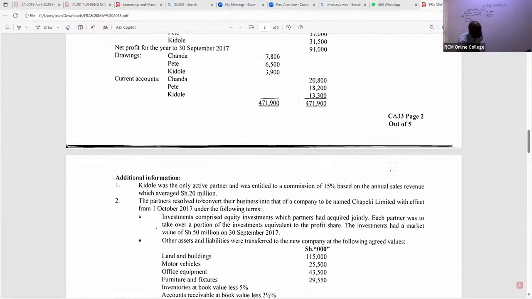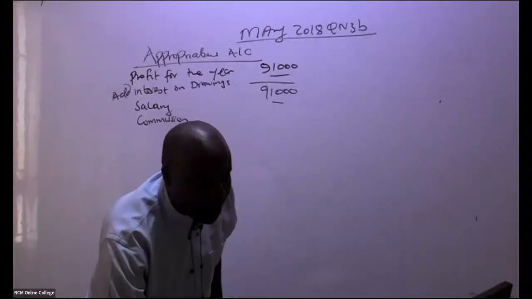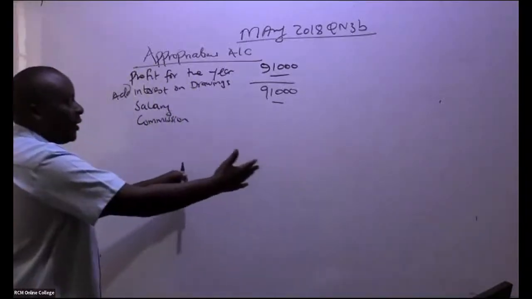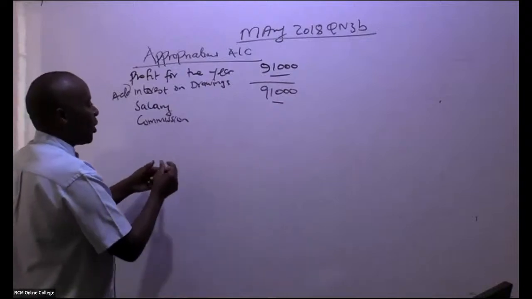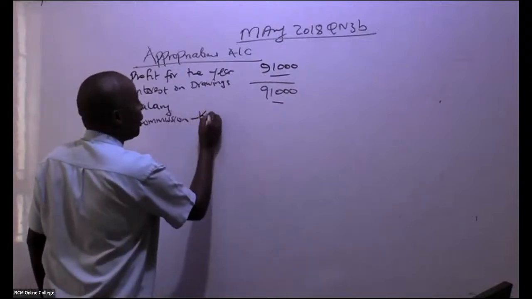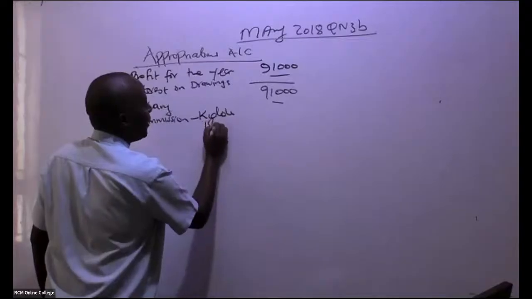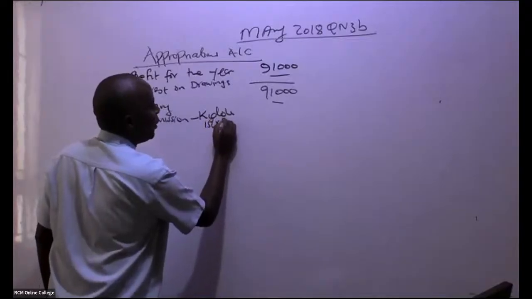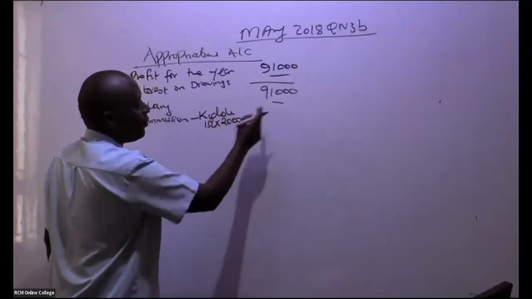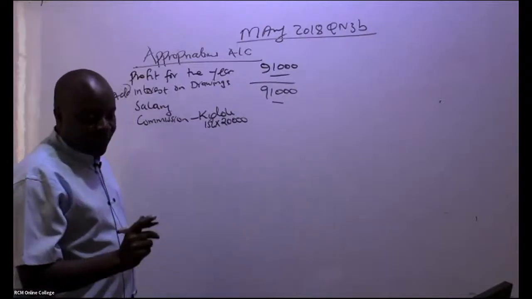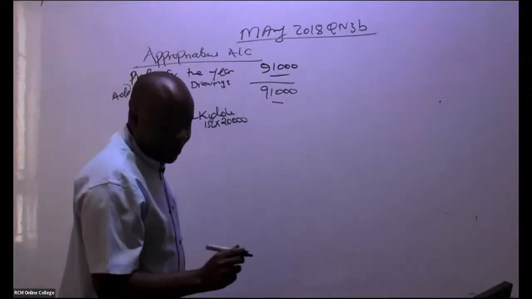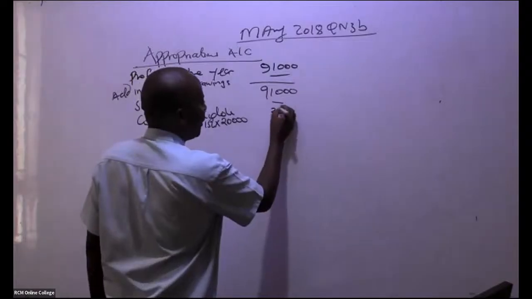So you're talking of 20,000. We have commission being appropriated to Kidole, which is 15% of this 20,000. Somebody is giving me a figure of 3,000.